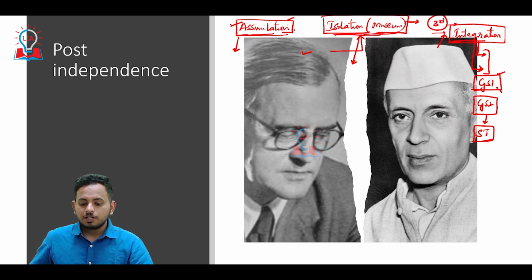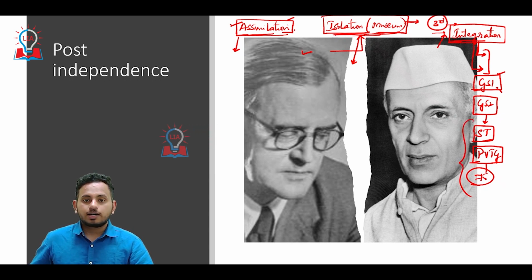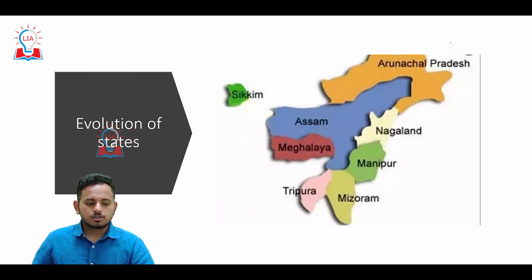For the administration of these vulnerable tribes, we also have PVTGs, that is particularly vulnerable tribal groups. We have 75 PVTGs that are identified in India. So in all these contexts, you can use this approach of tribal Panchsheel of Jawaharlal Nehru. This is what happened post-independence.